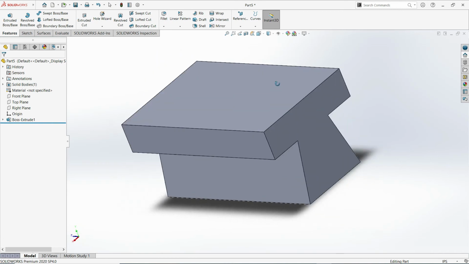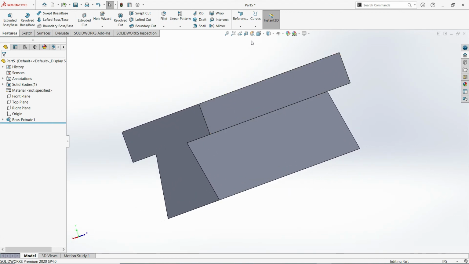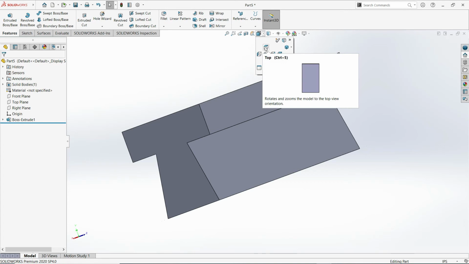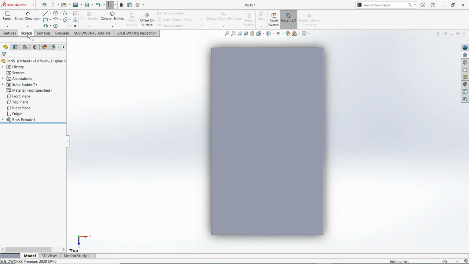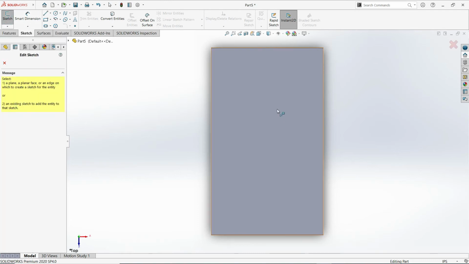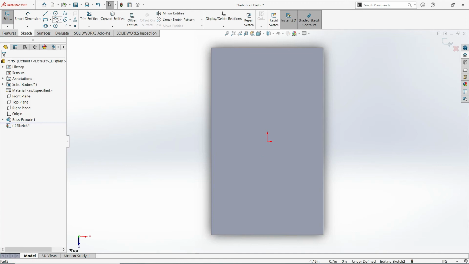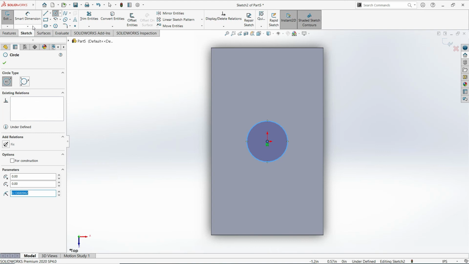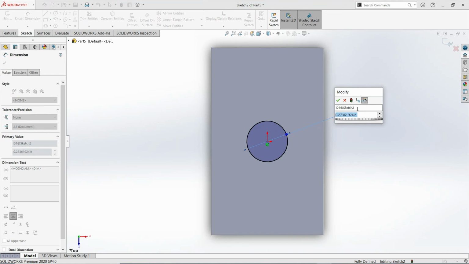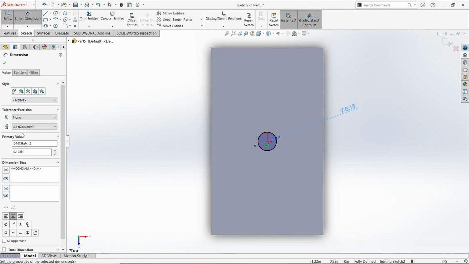So you have your slider here. So I'll just change the orientation view to top view. Okay, and then I'll draw a circle. So I'll just sketch tool, select the top face, and then draw a circle at this origin. And smart dimension, select that circle, and it should have a diameter of, let's say, 0.125. Okay, and then 3 decimal places. Then okay,